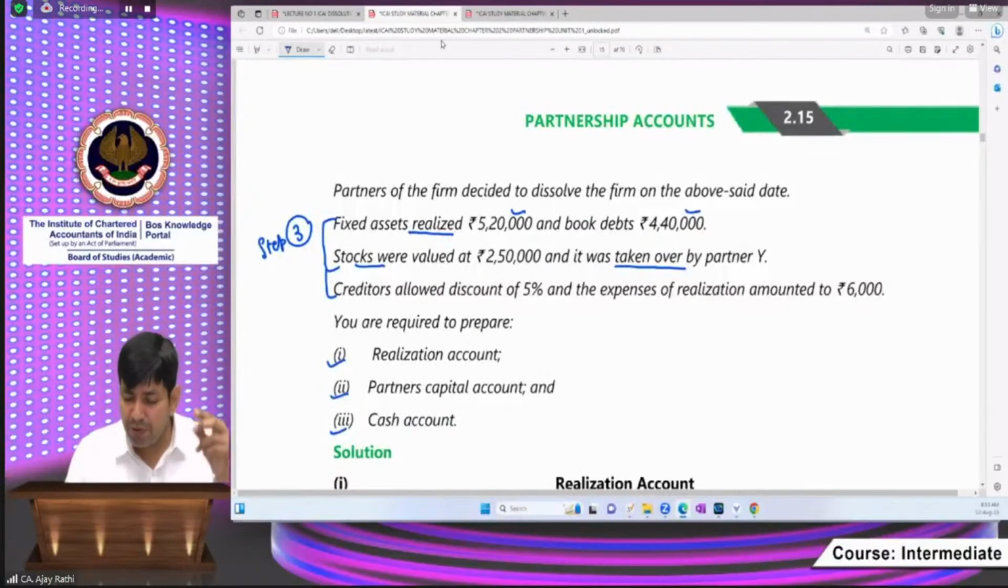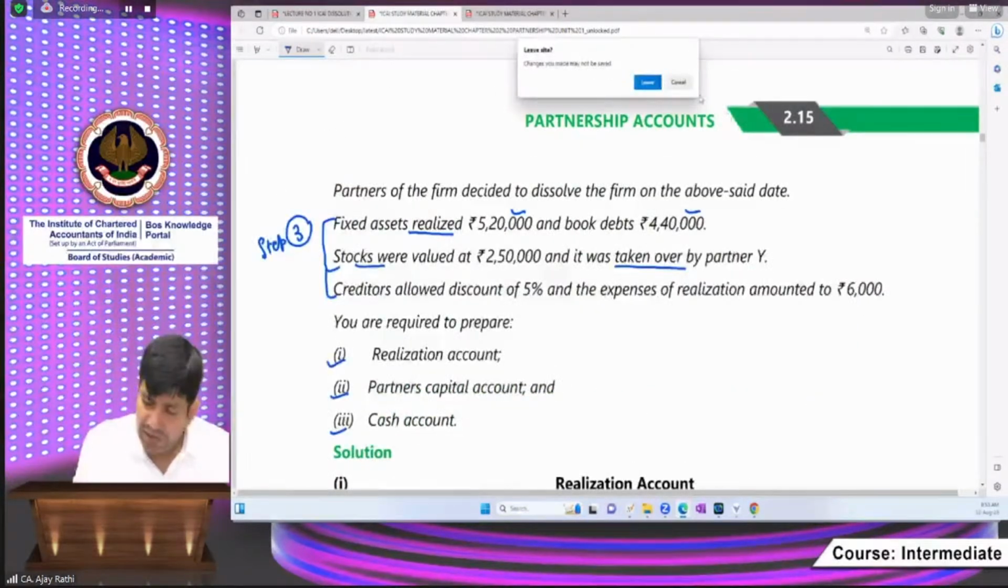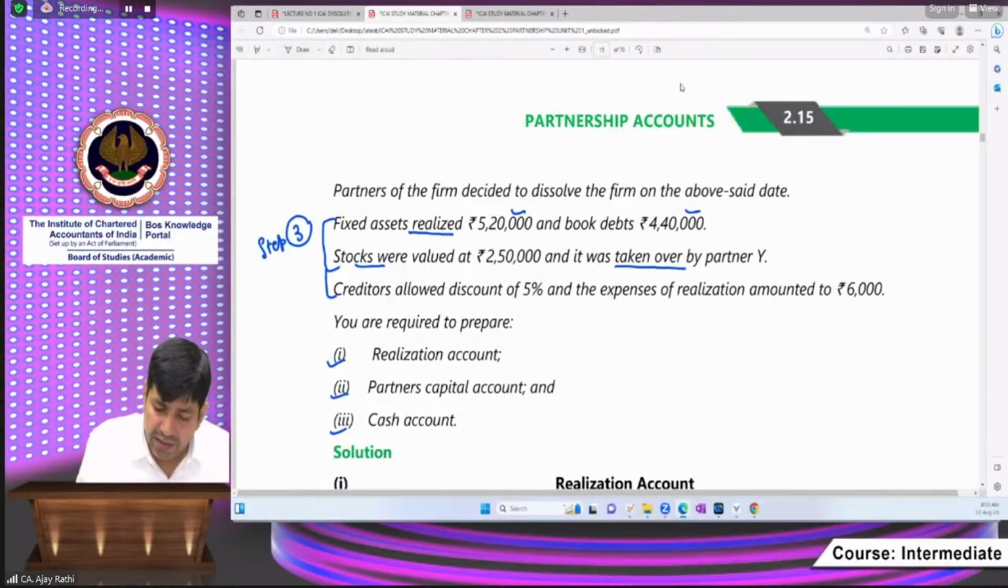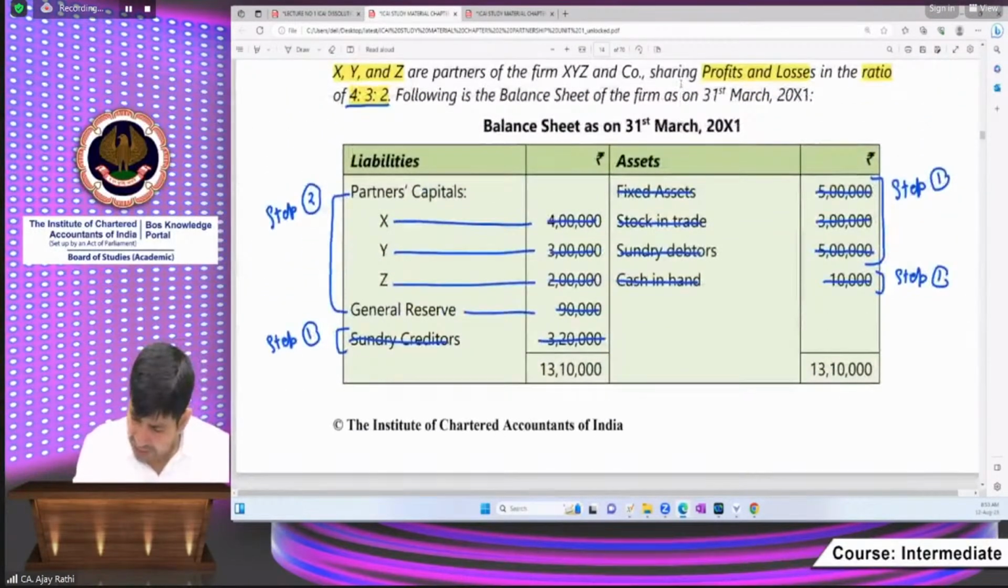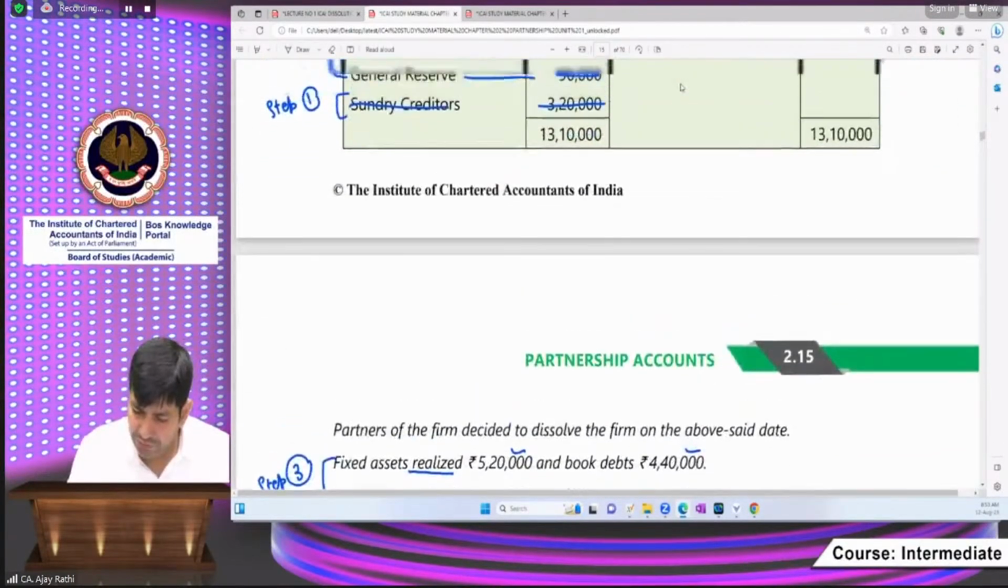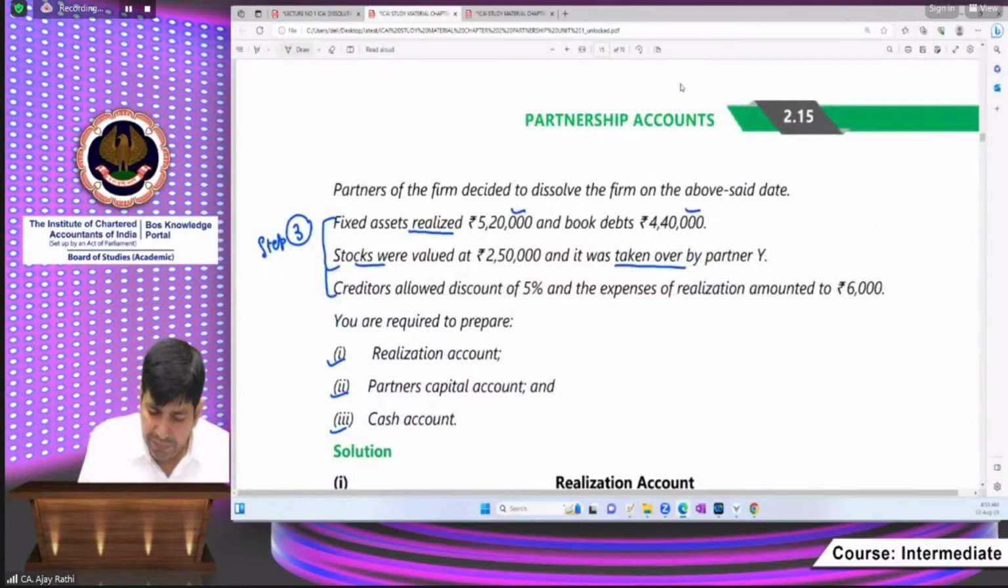Realize the assets and pay off the liability. Now the second part is there, that is pay off the liability, that is, how much creditors are there. In the case of creditors, we are seeing here creditors are 3,20,000. Those have been shifted to realization account.